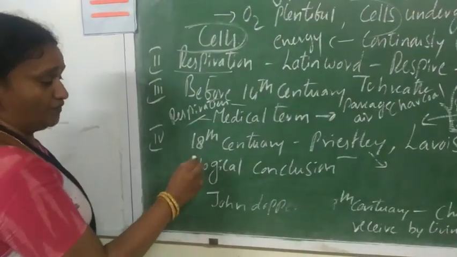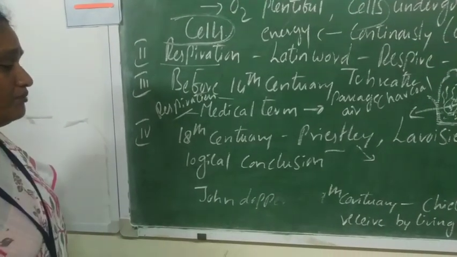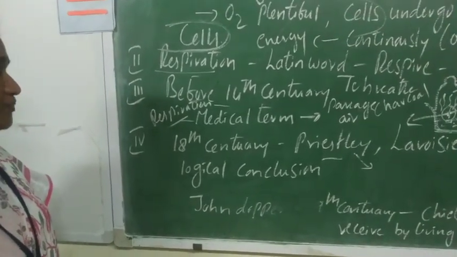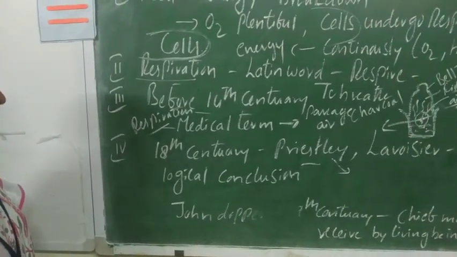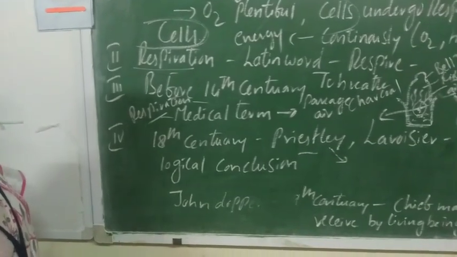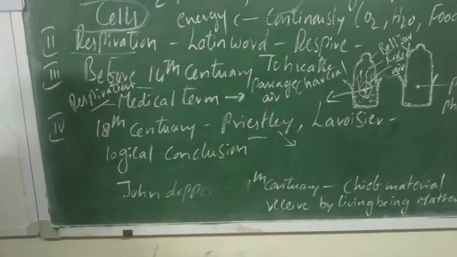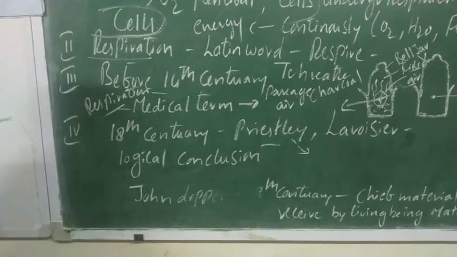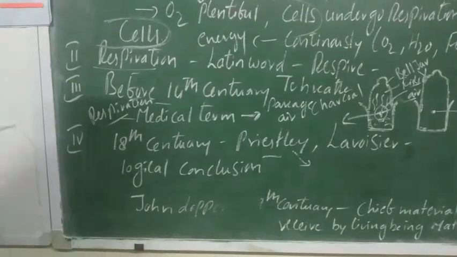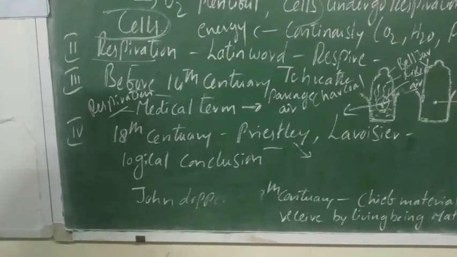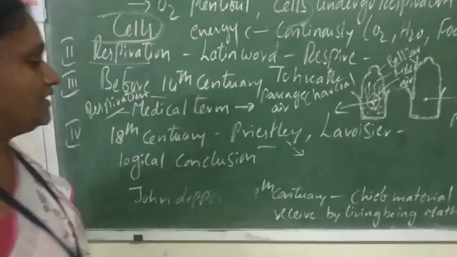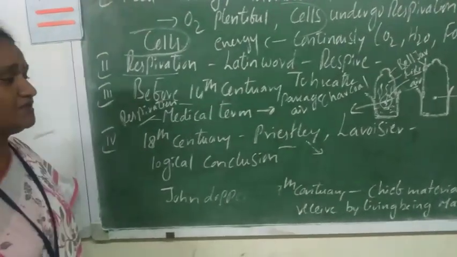Before the 18th century, many scientists worked hard to explain the process of respiration, but the comprehensive work of Priestley and Lavoisier helped to know about the properties of the gases and how the exchange of gases occurs in the body. You have seen in the first chapter about Priestley's experiment.